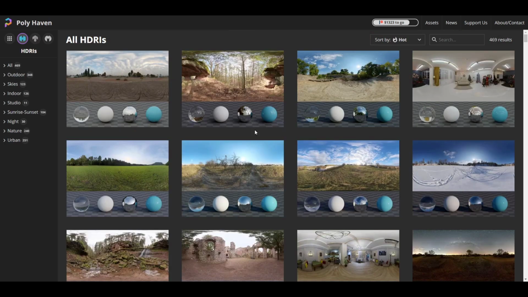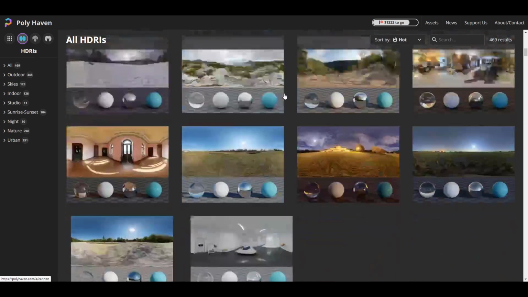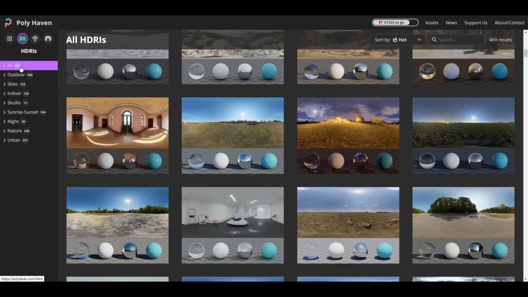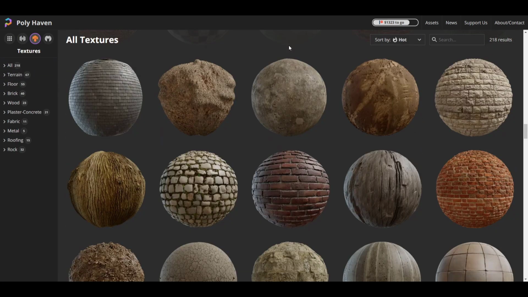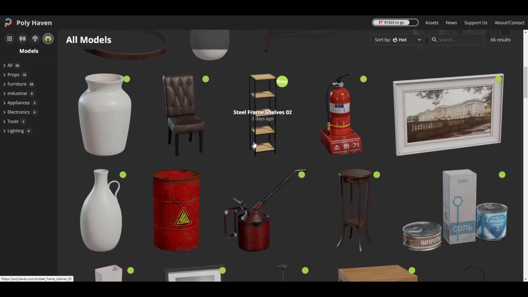You can also go ahead and check out the HDRs, and you can download tons of HDRs. Right now there is 469. For the textures, you're having 218. And for the models, this one is still growing, and there is 66 of these.